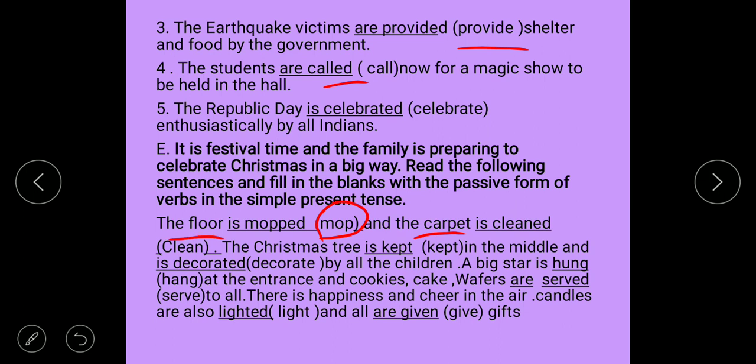Next one is decorated. After that, is hung. The big star is hung at the entrance. Cookies, cake, wafers are served. These are plural, so are served. There is happiness and cheer in the air. Candles are also lighted and all are given gifts.